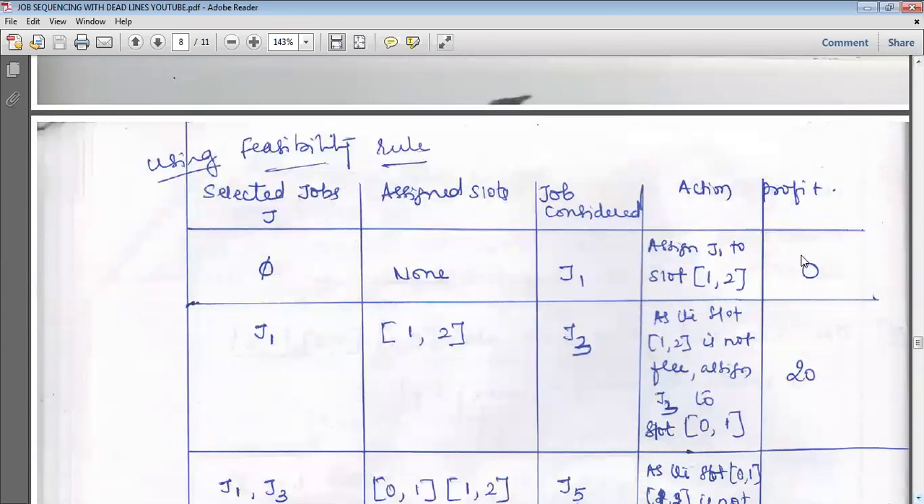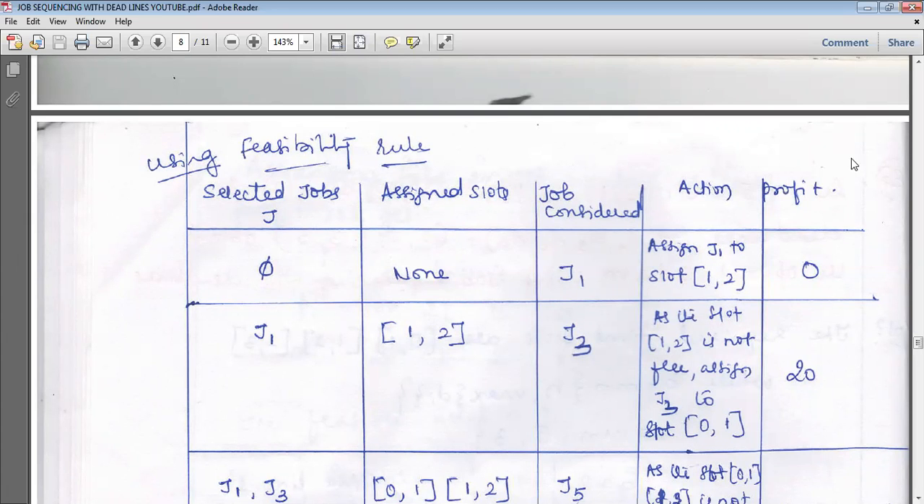Initially you will not write anything for profit. In the next step, you are going to write the profit. Once you write the selected job, what is the profit earned? We have to write here. So in the previous step, which job was selected? Job selected was J1. What is the assigned slot? Assigned slot is 1 to 2.